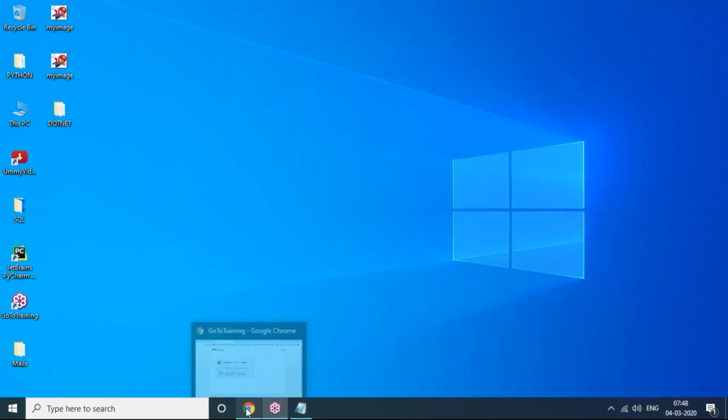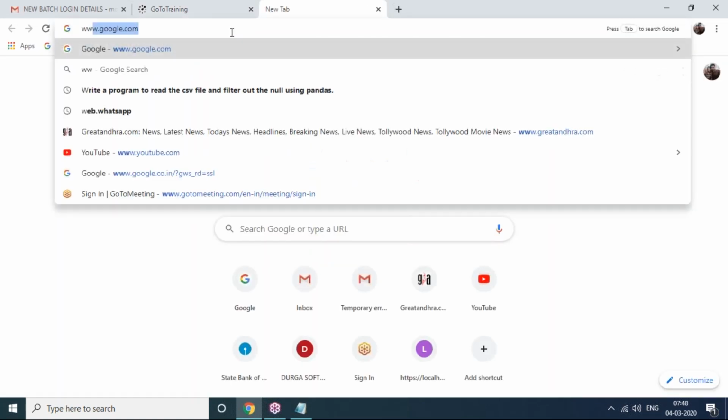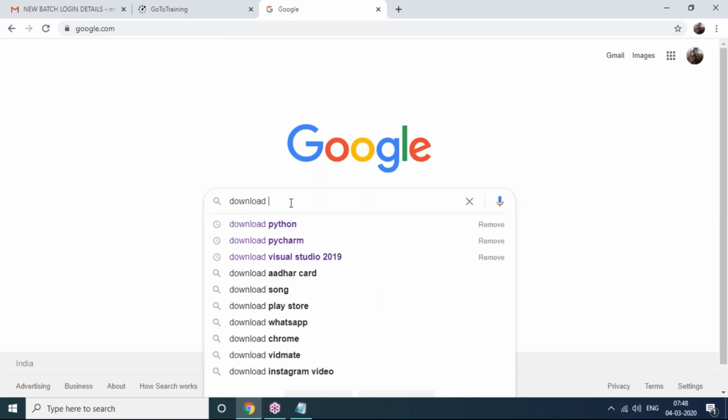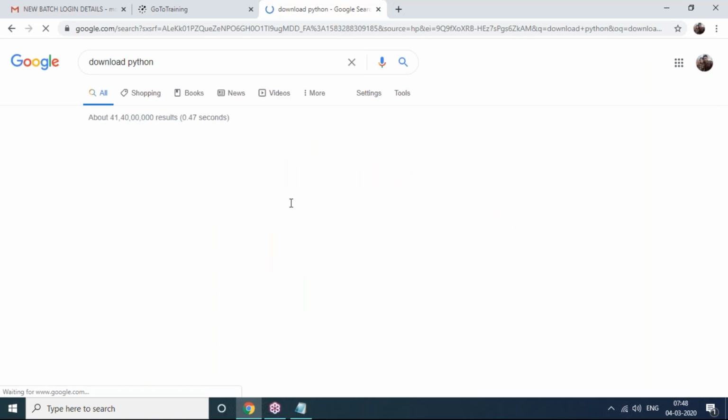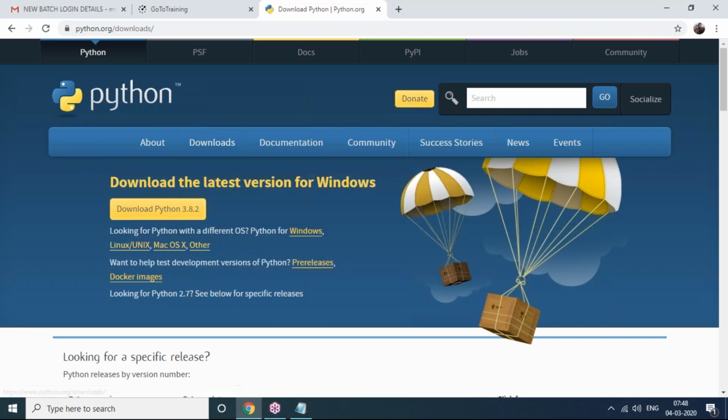As a basic Python beginner, you just go to Google first and type download Python. As soon as we type download Python, there is an official website of Python called python.org. This is the official website. You just click on it once. Once you click on it, you can see Python 3.8.2 release. I didn't see that; I think it was released recently. So 3.8.2 is the latest version right now.